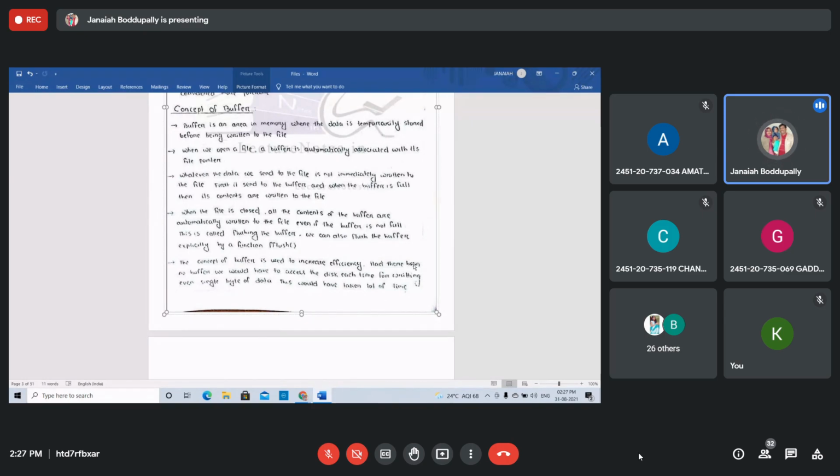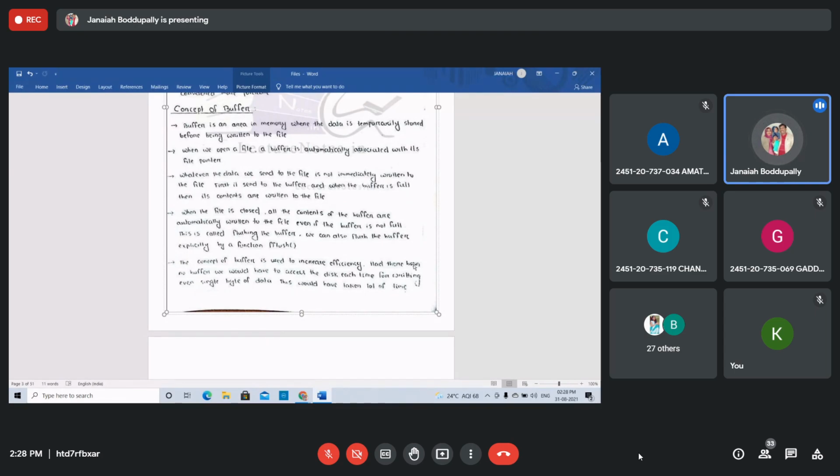When the file is closed, all the contents of the buffer are automatically written to the file. This mechanism is called flushing the buffer. What is the meaning of flushing? Cleaning the buffer. We can also flush the buffer explicitly by a function, fflush. The function name is fflush, right? The fflush function is used to flush the buffer.